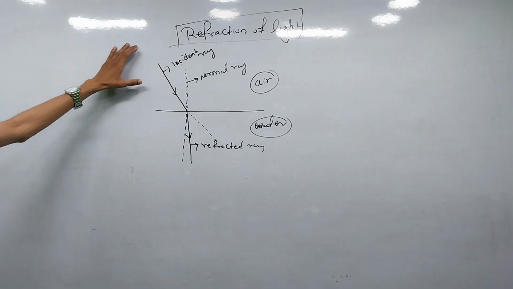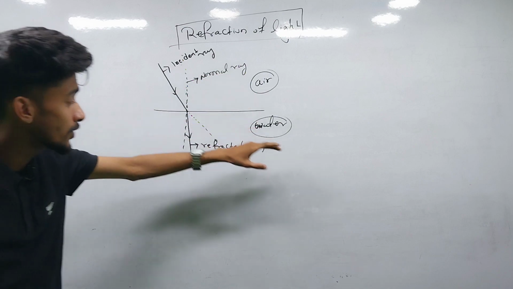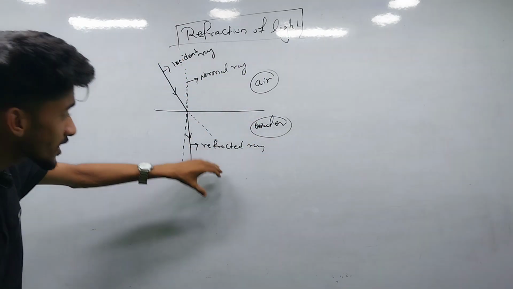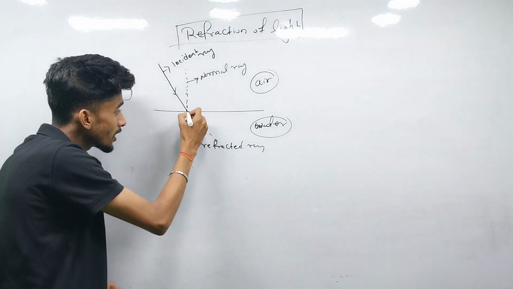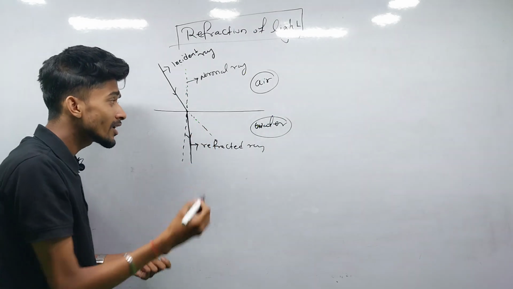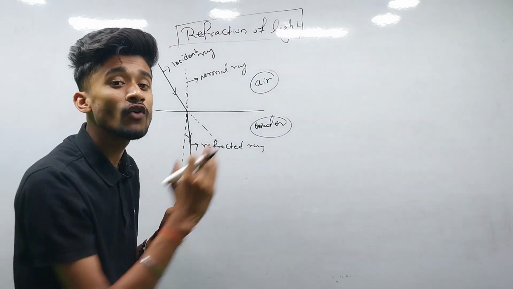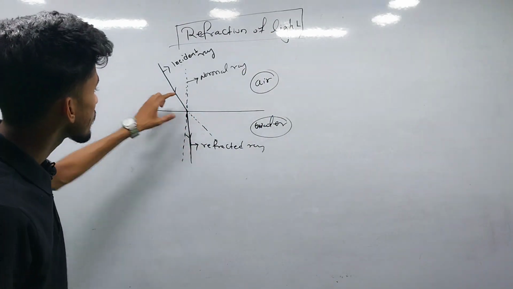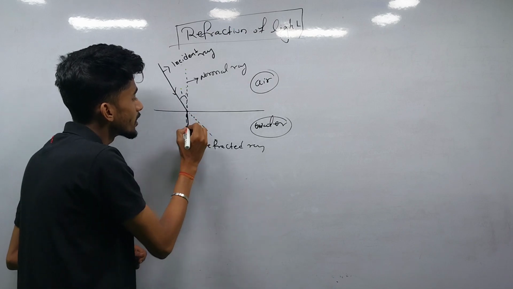The density of air is less as compared to the density of water. If the rays of light go from a rarer medium to a denser medium, they bend towards the normal. If the rays of light go from a denser medium to a rarer medium, they go away from the normal. The angle produced here is the incident angle and the angle produced here is the refracted angle.